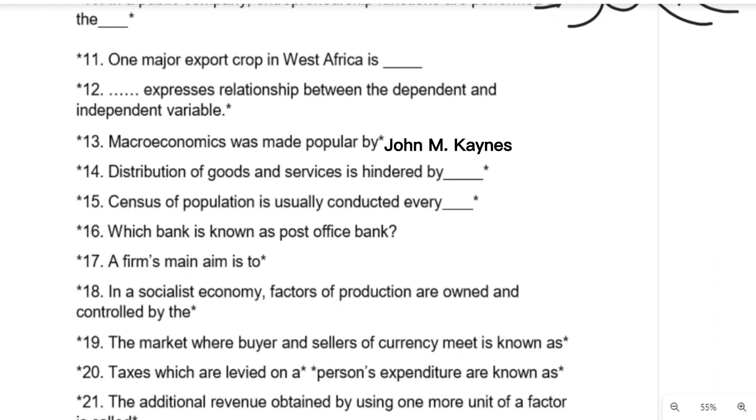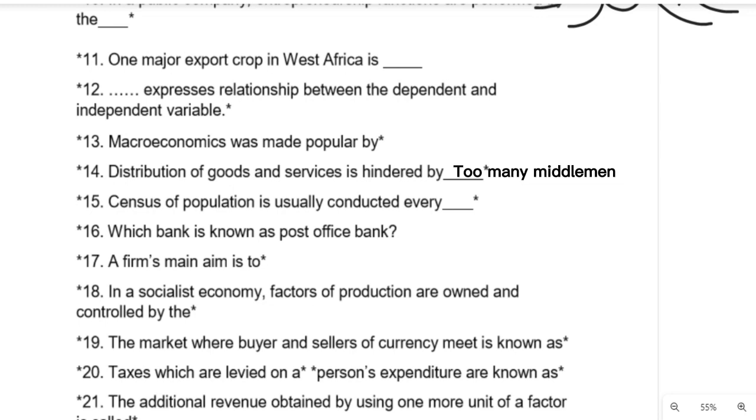Question number 14. Distribution of goods and services is hindered by what? We have many options, but the best answer is too many middlemen and other factors. If there are too many middlemen in the distribution of goods and services, it will hinder distribution. Question number 15. Census of population is usually conducted every how many years? Usually conducted every 10 years.